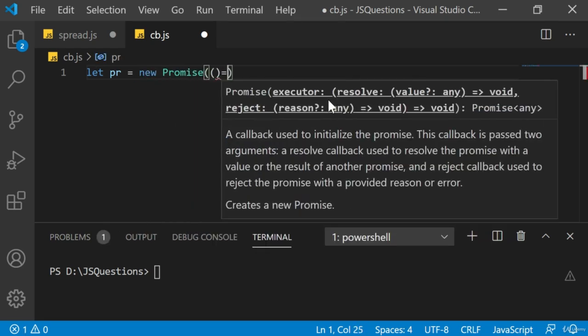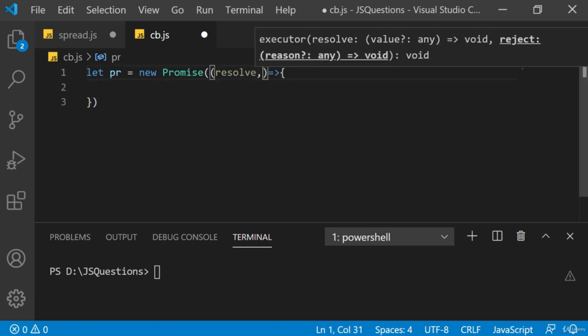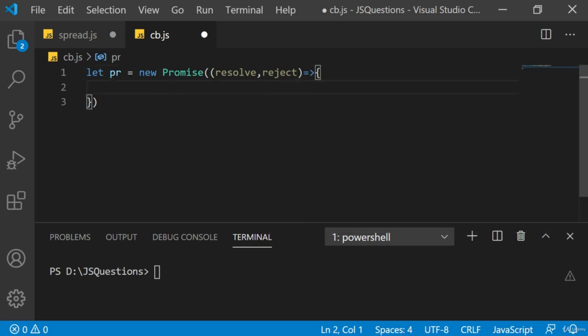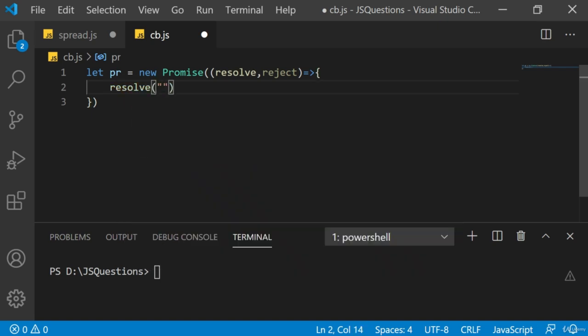This has a callback function which we have already seen, where we further have two more functions, resolve and reject. Mind you that this resolve and reject nowadays we don't use because we already have async await. That will be our discussion in a few of the next sections. Let's say I just resolve it, which we have seen, we resolve with a message. For example, I give a success message, just like this.